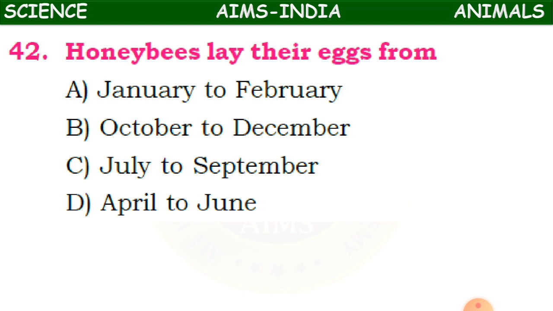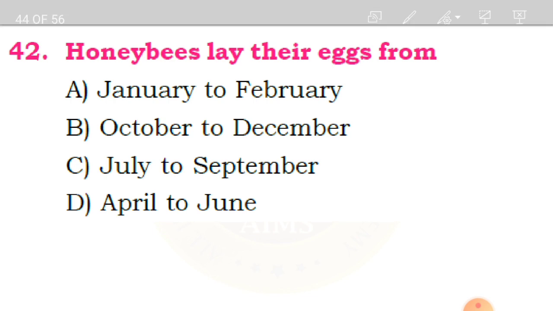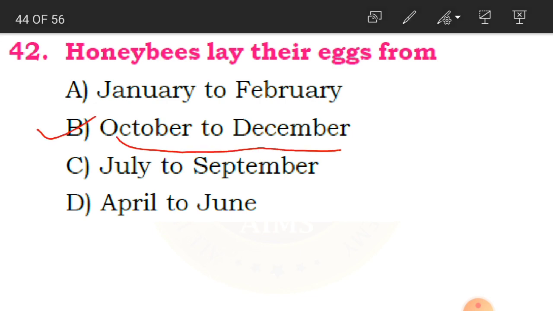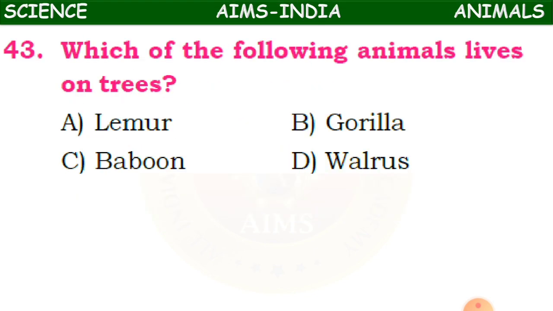Same like that, even the other insects also. 42nd question. Honeybees lay their eggs from which month to which month? That we have to identify here. Whether from January to February, October to December, July to September, or April to June. When do they lay? In the winters, that is from October to December. Clear, children?